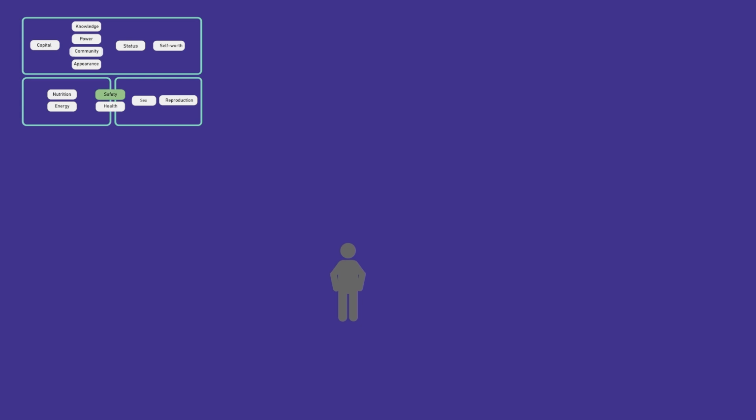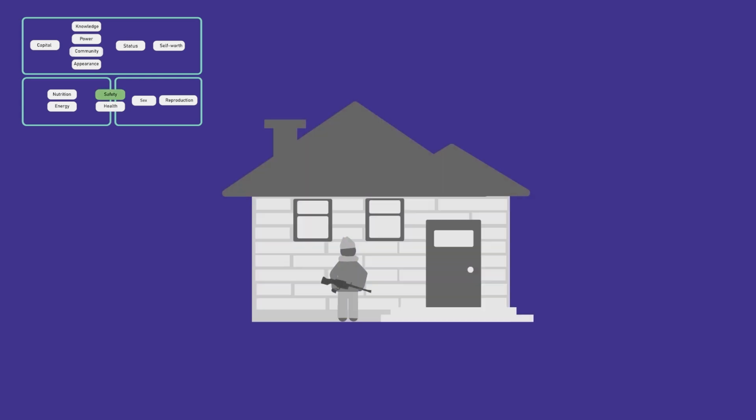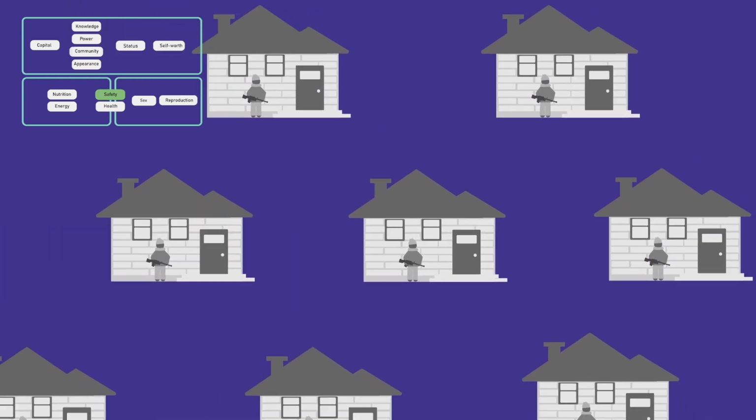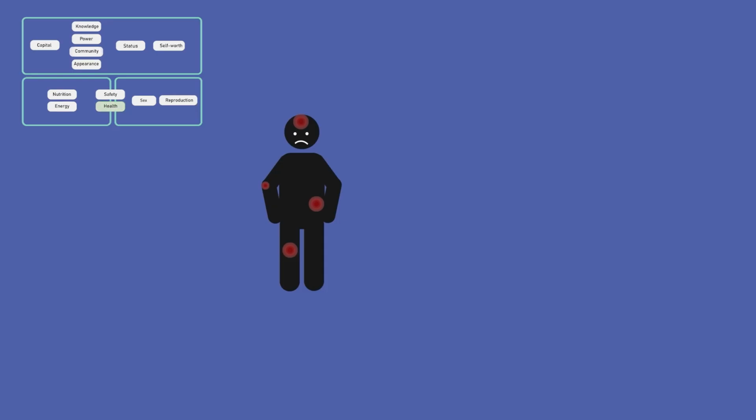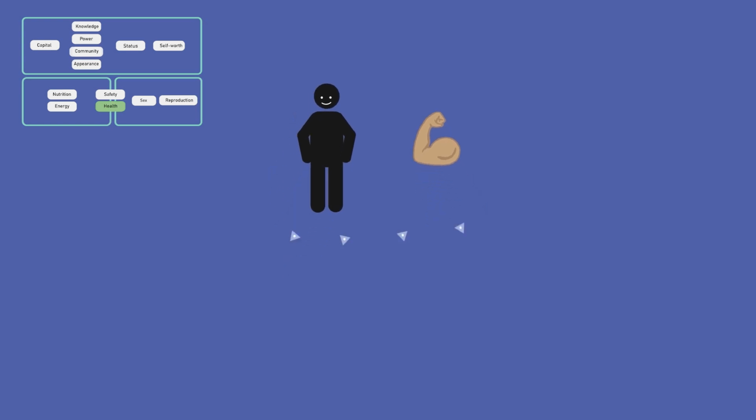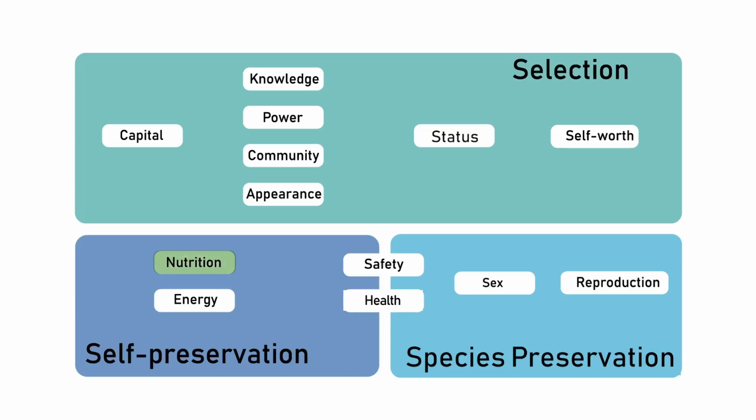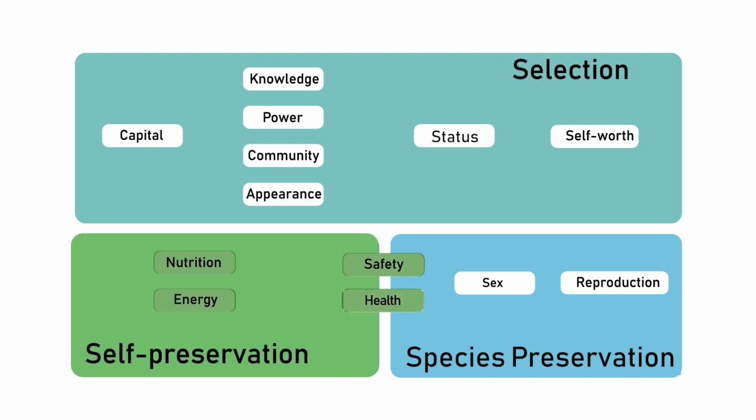Safety stands for protection from harm. For example, protection through clothing, housing, arms, and security in communities. Health means being pain-free, strong, and productive, and is a prerequisite for most needs. Food, energy, safety, and health are the basic needs of self-preservation.